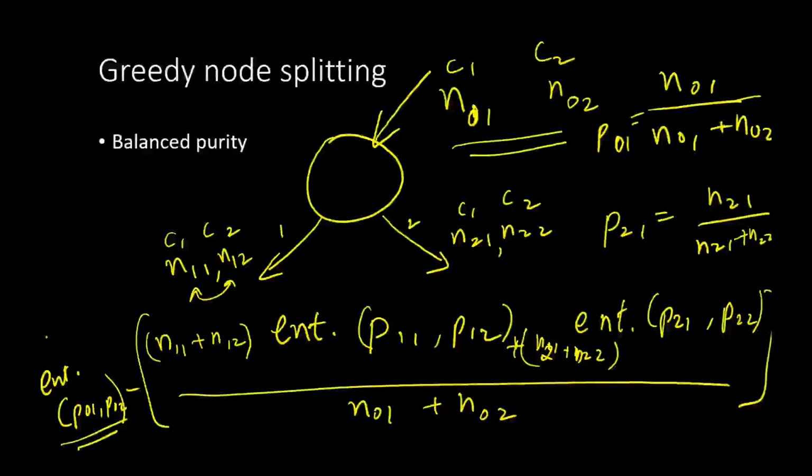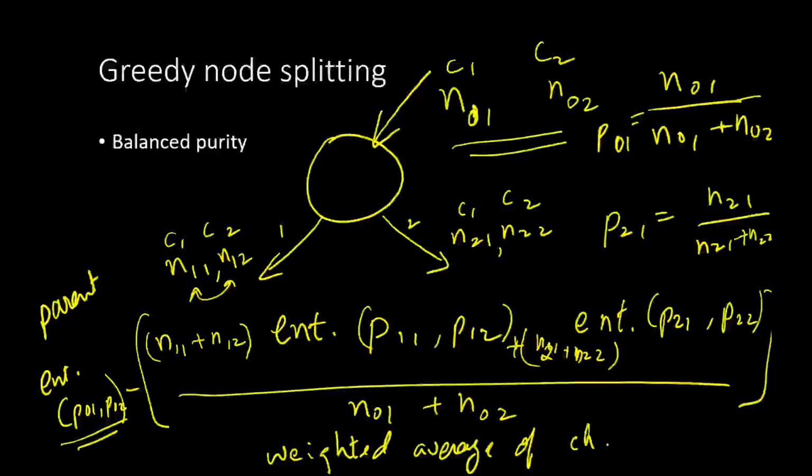This is parent's entropy and this is weighted average of children entropy. The ones below that are the children. Okay, so this has to be the maximum decrease. Okay, the children should be on an average, with the weighted average, more pure than the parent. Okay, only then we are making better decisions in the children.